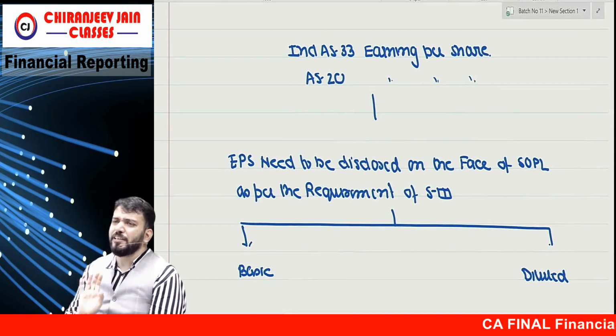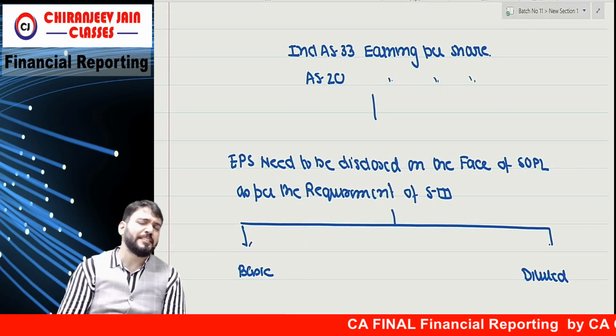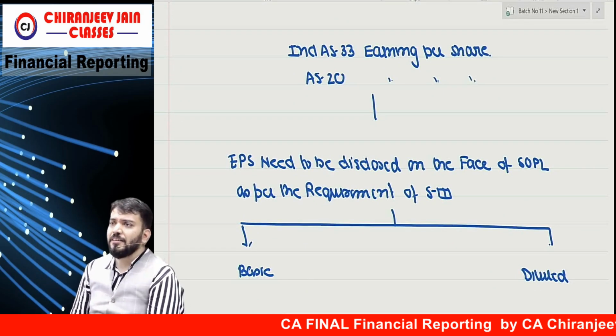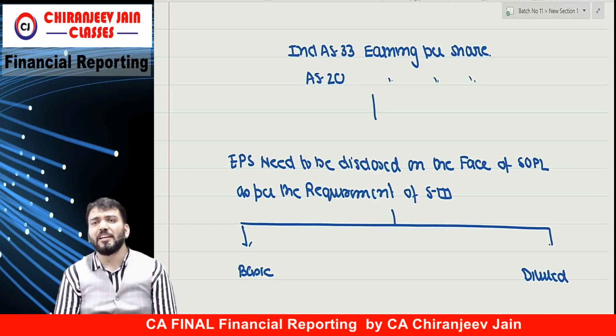Similar to AS 20, but this will change only because of the financial instrument chapter, because the definition of equity changes.